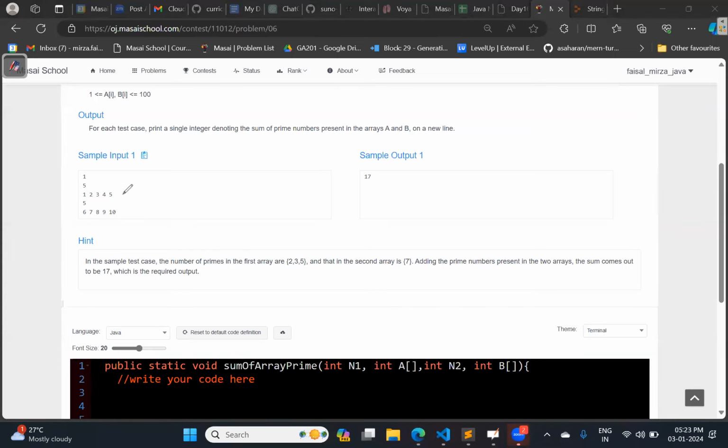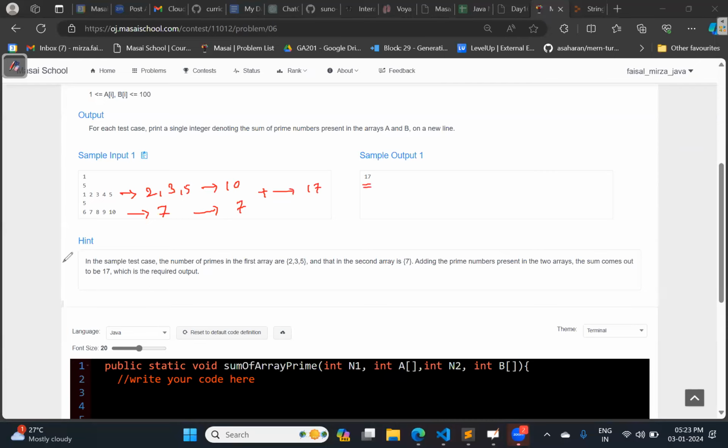From this array, tell me the prime numbers. 2, 3, 5. From the second array, prime numbers: only 7. What is the sum of this? It is 17. This is how it is coming.